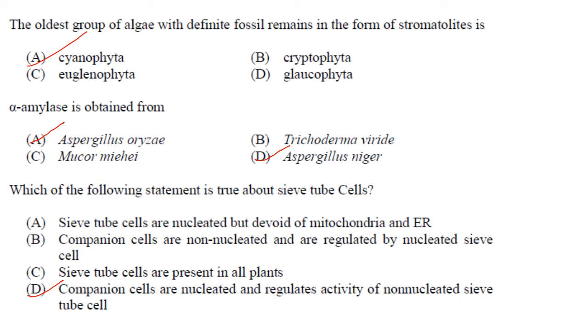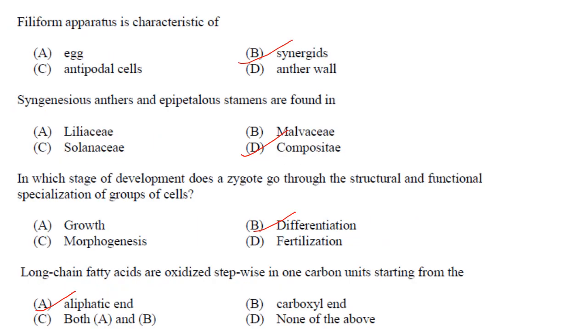Then, which of the following statement is true about sieve tube cells? Companion cells are nucleated and regulates activity of non-nucleated sieve tube. Answer is option D. Sieve tubes lose nucleus at maturity. Then filiform apparatus is characteristic of synergids. So answer is option B. Syngenesious anthers and epipetalous stamens are found in Compositae. Answer is option D.